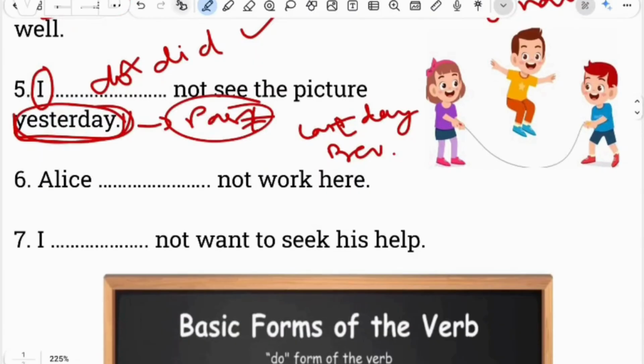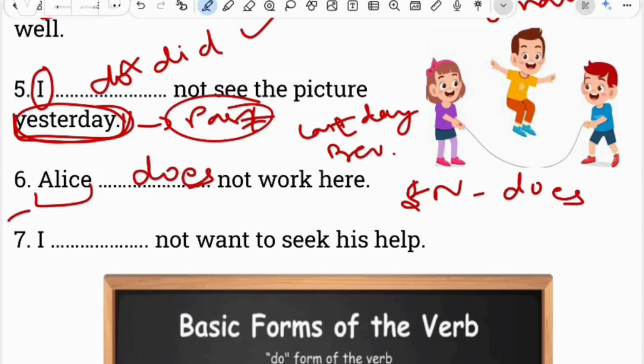Now let's talk about the second to last one, Alice. Alice again is a singular name, so with a singular name we always use does. So, Alice doesn't work here.